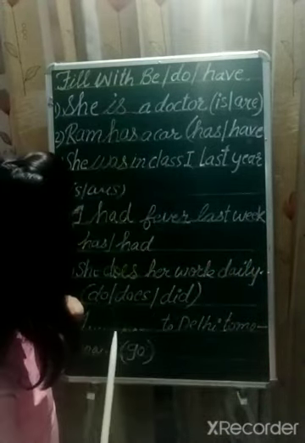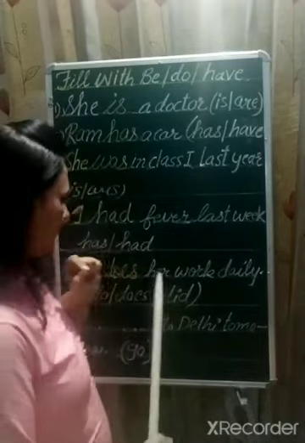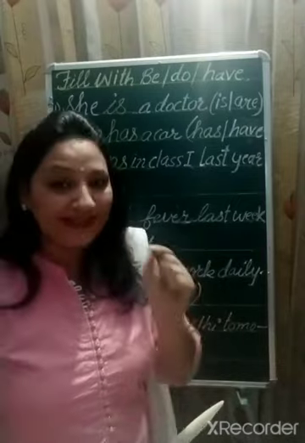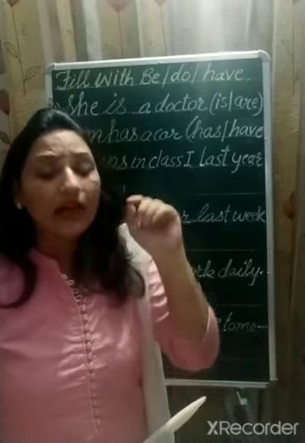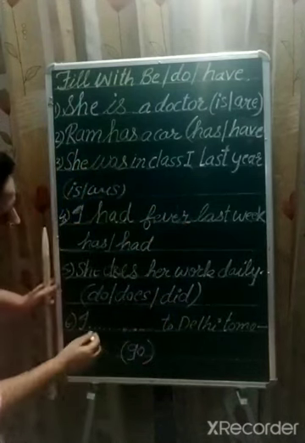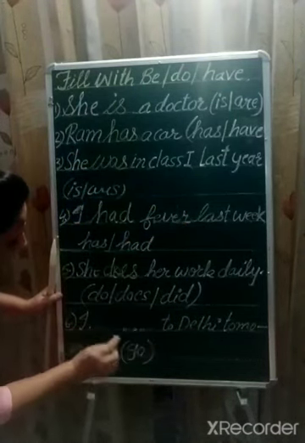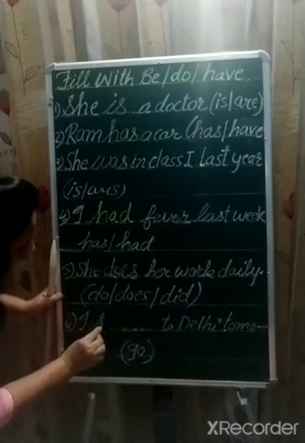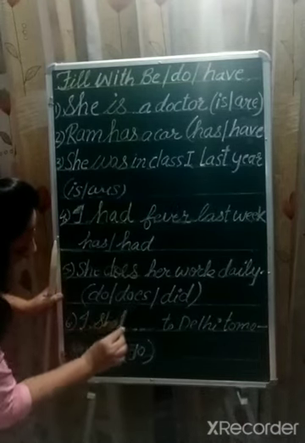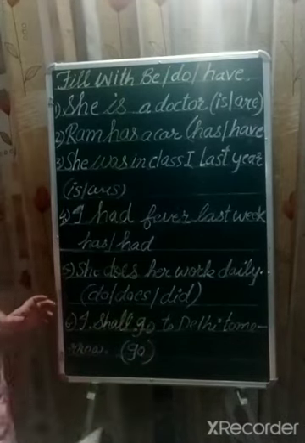But here we are going to use shall. You know why? Because I is the subject, that is first person singular. When the subject is first person singular and the sentence indicates simple future tense, then we use shall. I shall, then go, the first form of the verb. I shall go to Delhi tomorrow.